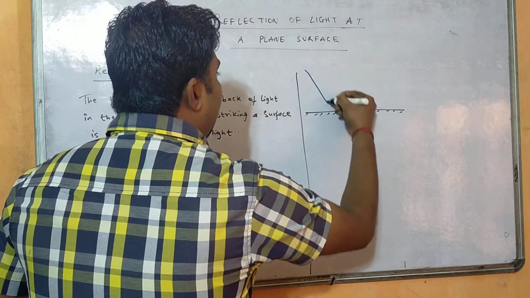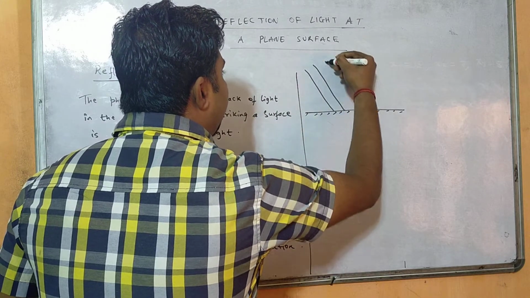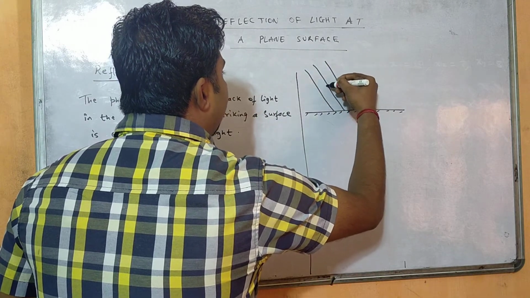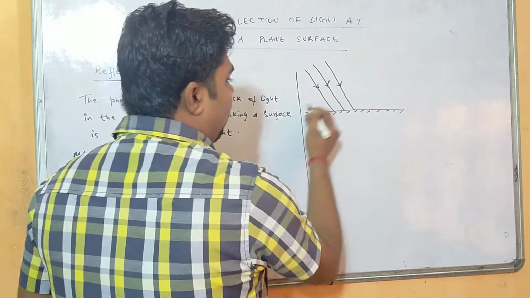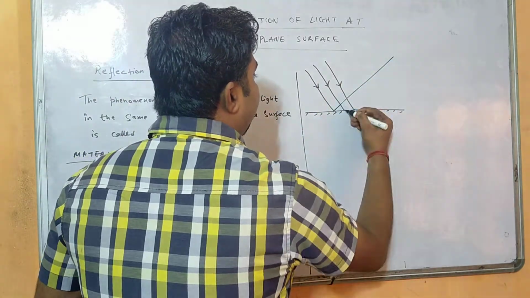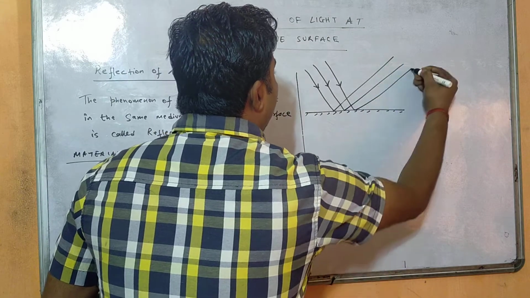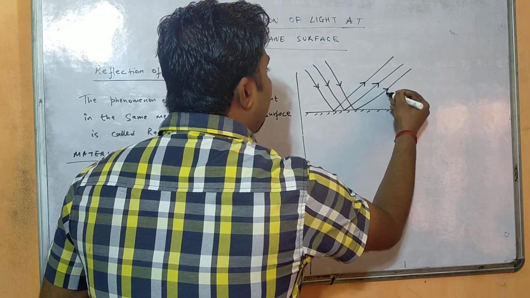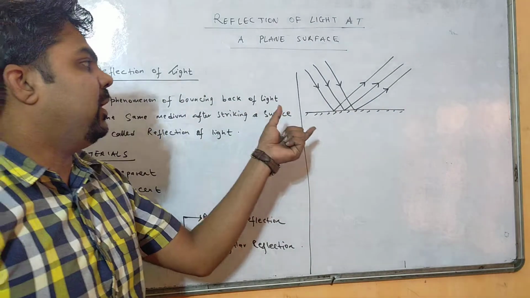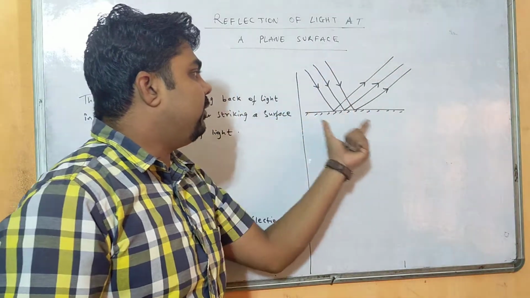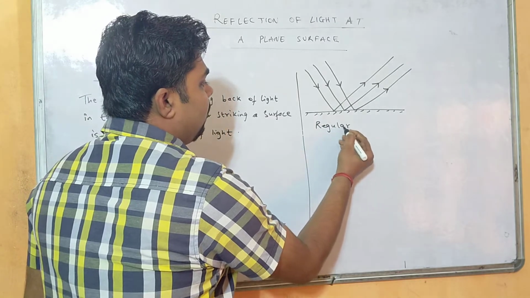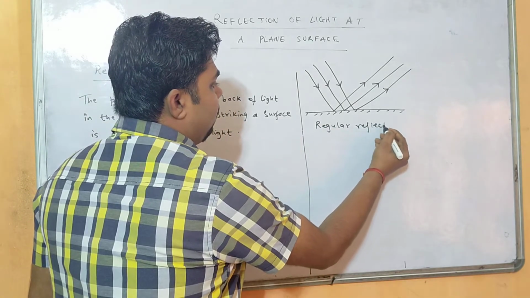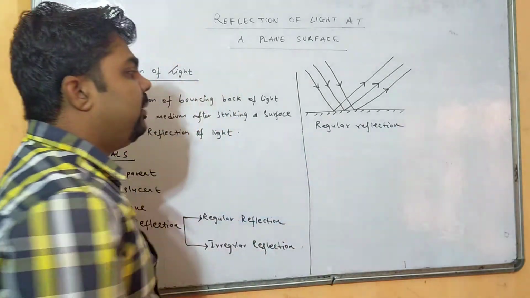So whenever light is falling here, I will consider this one as a ray of light. Whenever a ray of light falls on this plane surface, it gets reflected, you see. And all the rays of light are in a particular direction. So this type of reflection of light is called regular reflection. So what do you mean by regular reflection?